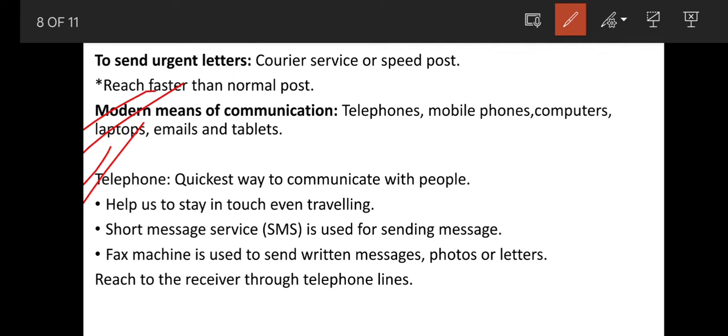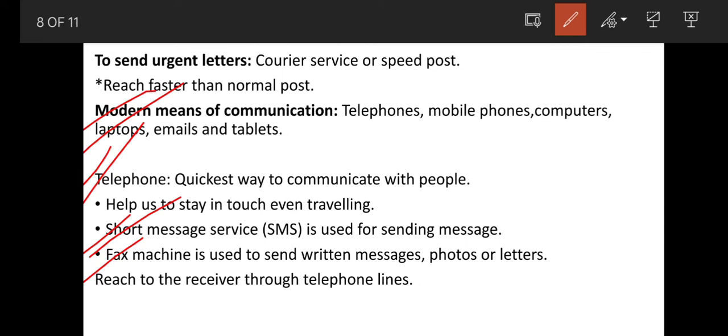We can send short message service, that is known as SMS, through which we can send messages. A fax machine is used to send written messages, photos or letters, which reach the receiver through telephone lines.